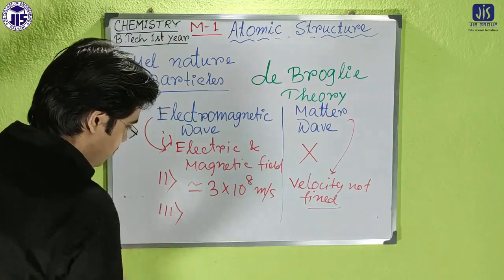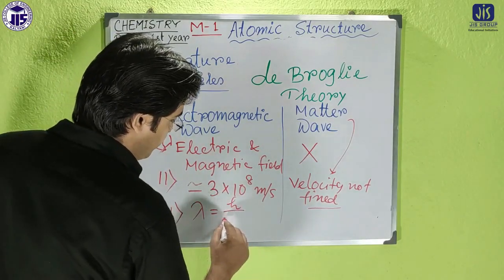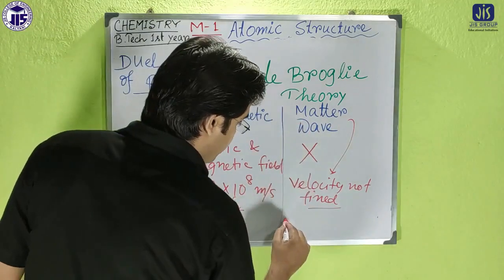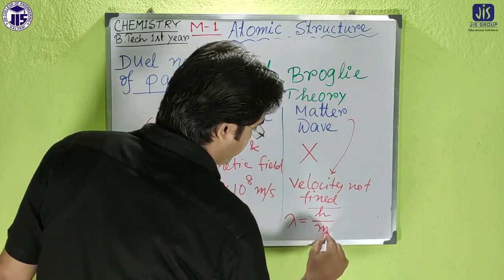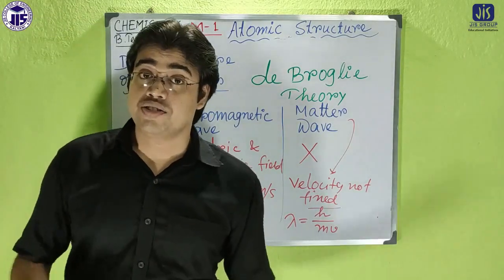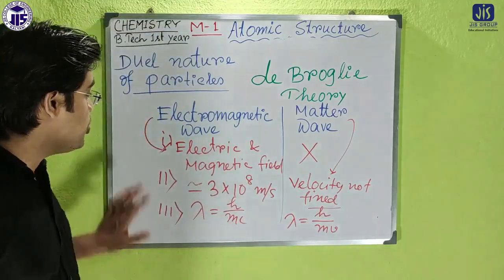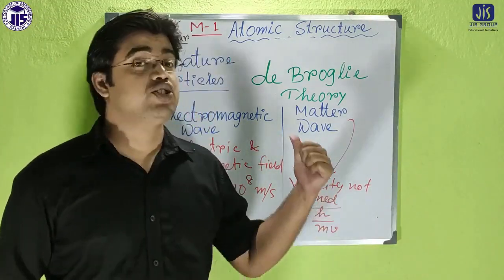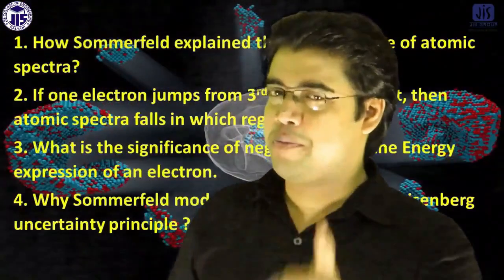Electromagnetic wave is represented by lambda equals h by mc, and matter wave is related to lambda equals h by mv. So these are the main differences between electromagnetic wave and matter wave. You have to keep in mind these points also, because this is very important for your exam purpose. Students, now come to the assignment part.